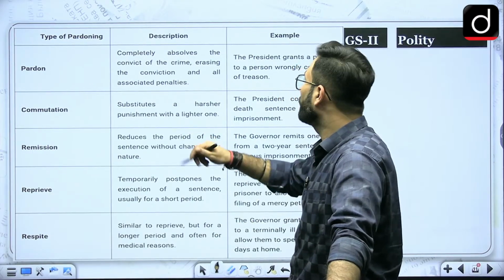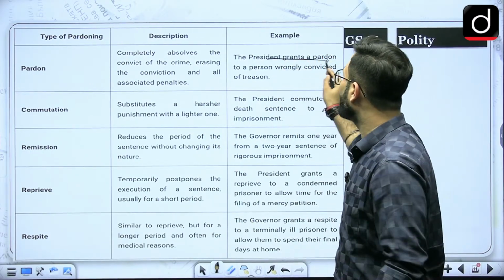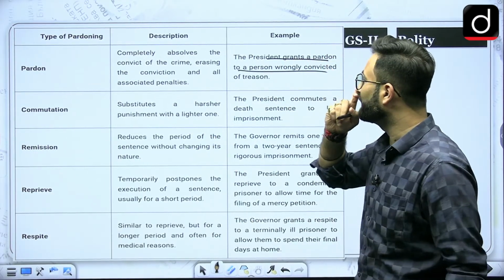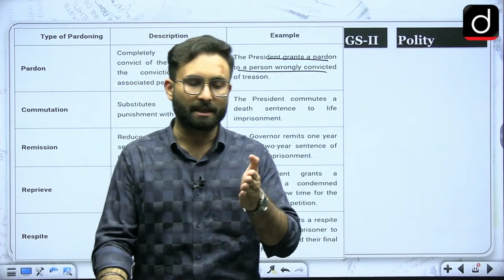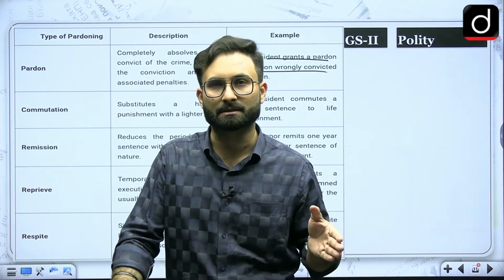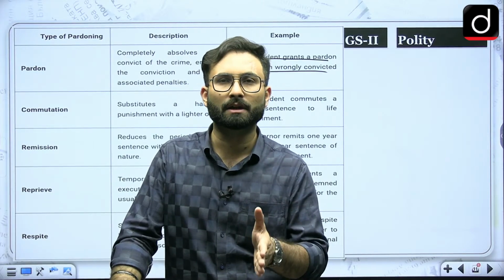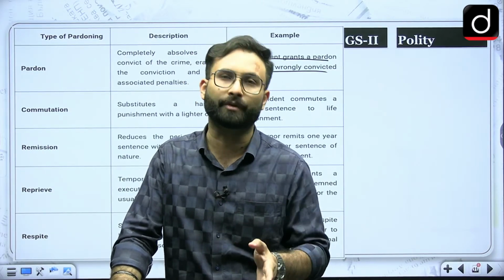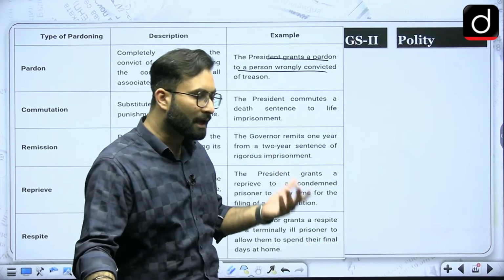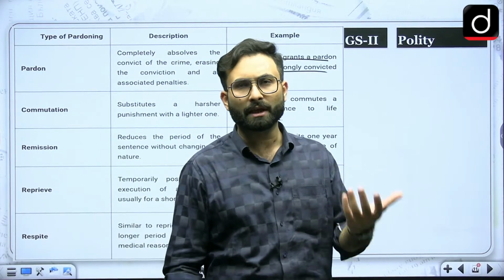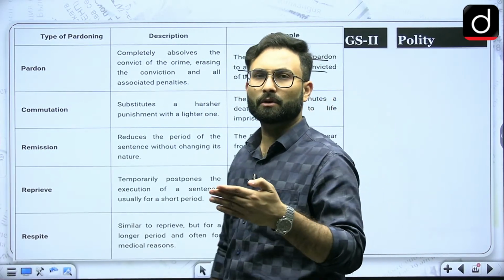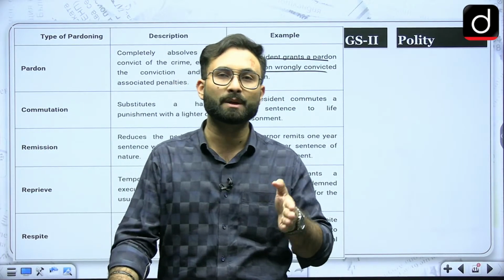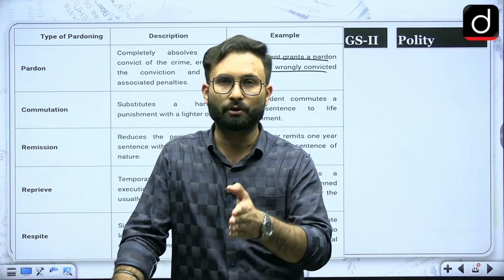Coming to the next one, the example given is: a president grants a pardon to a person wrongly convicted of treason. Now when we talk about a wrongful conviction, obviously the idea is not to free the criminals, the idea is to make sure that justice is done in the right way. Sometimes because of a lack of evidence or because of faulty evidence, a wrong person is getting convicted, so if there is some kind of error which has been made by the final judicial authorities,